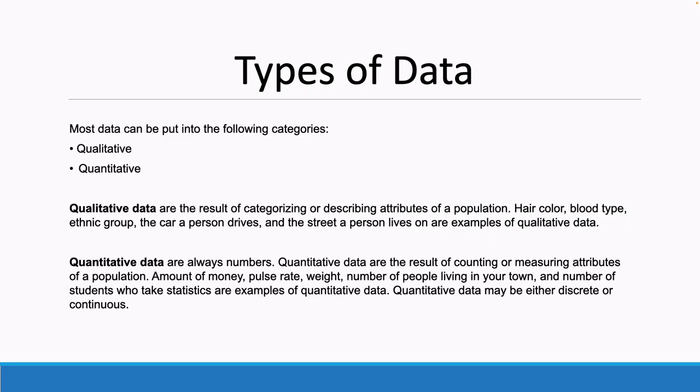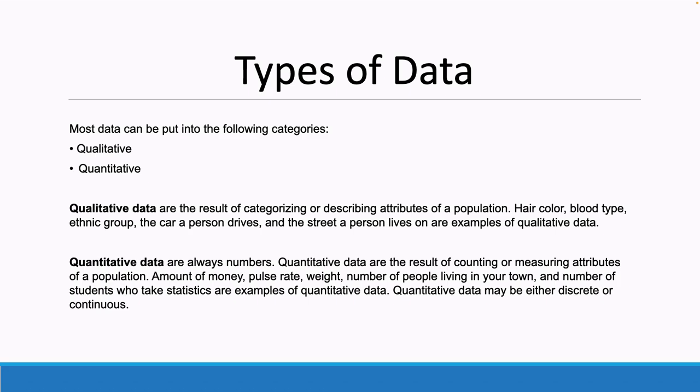What are the types of data that we can have in statistics? Most data can be put into the following categories: qualitative and quantitative. Qualitative data are the result of categorizing or describing attributes of a population: hair color, blood type, ethnic group, the car a person drives, and the street a person lives on are examples of qualitative data.